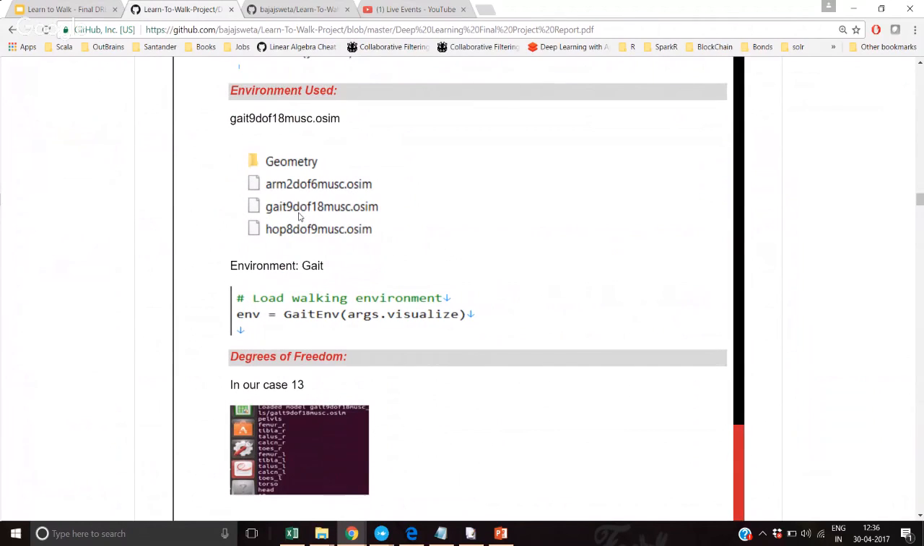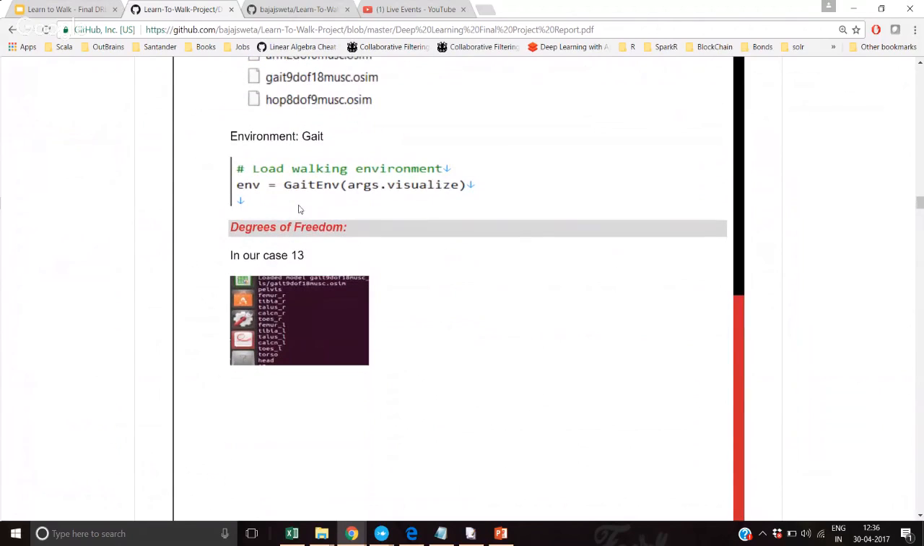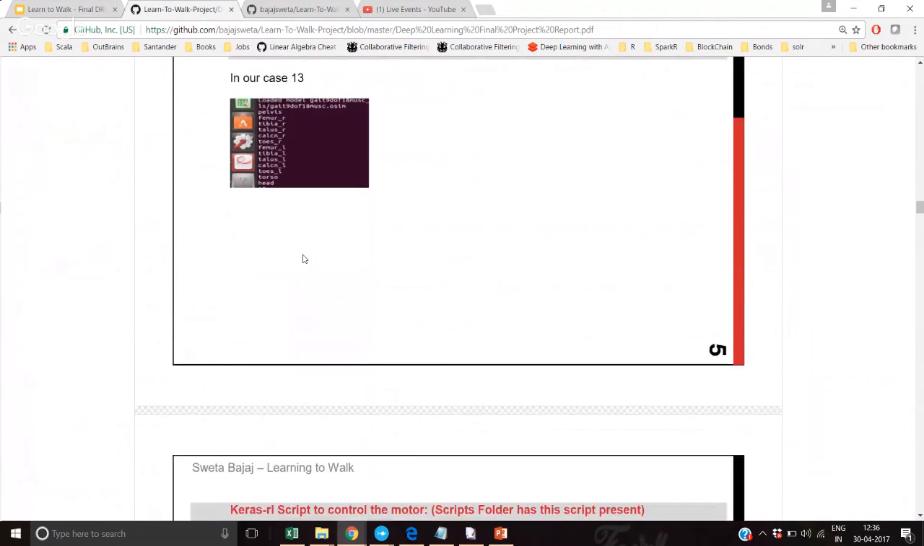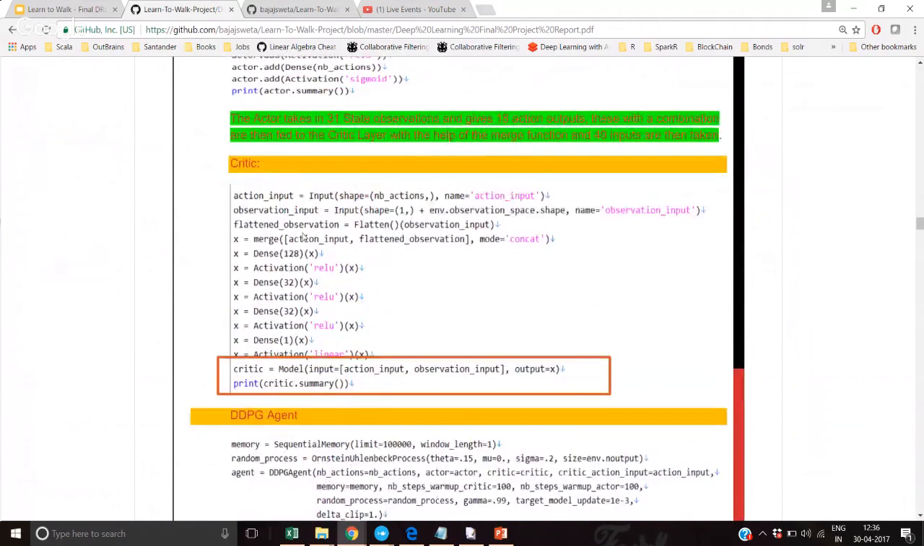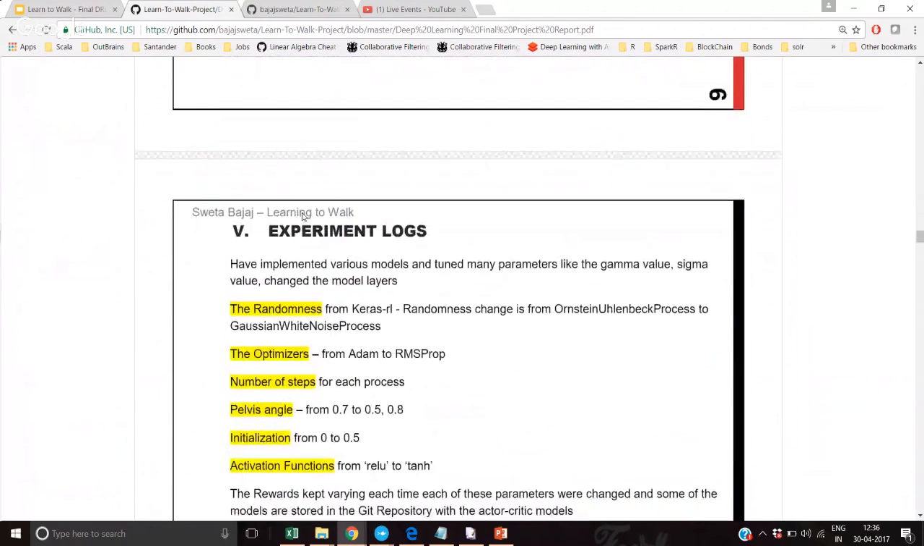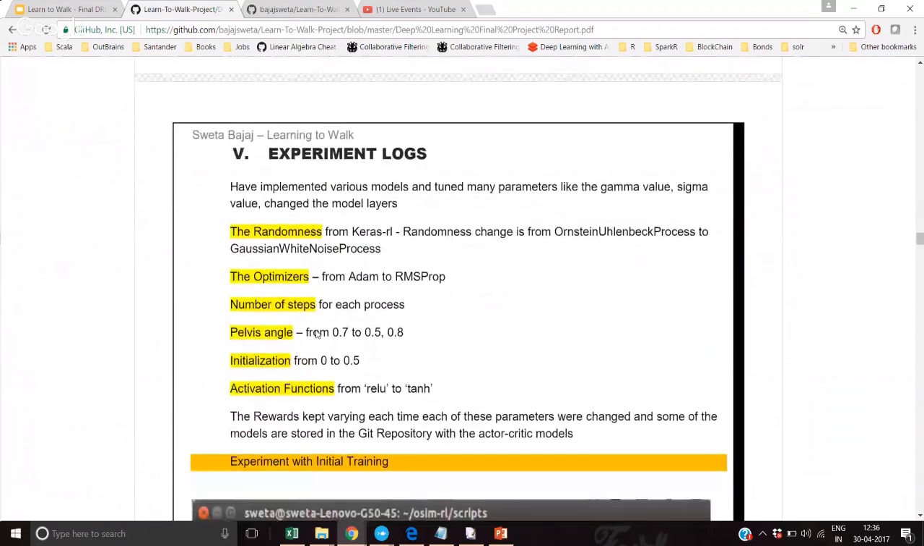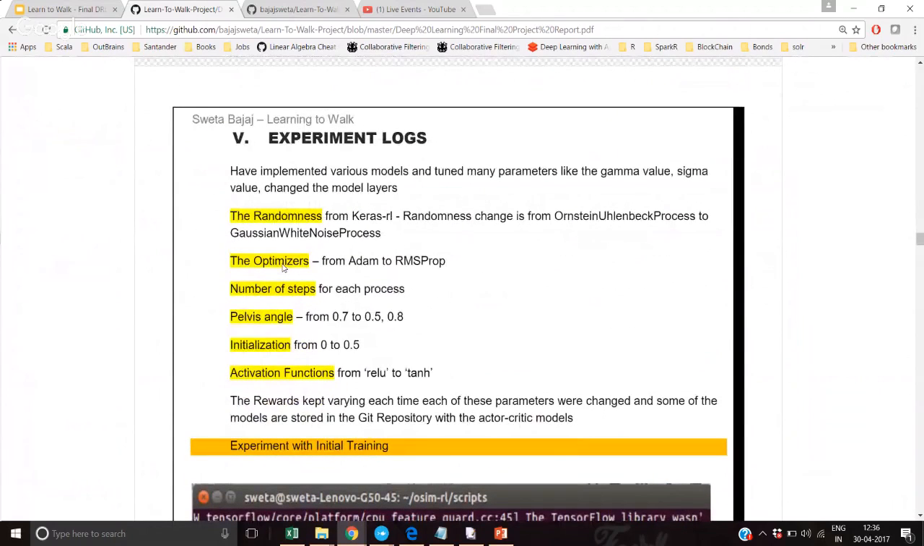9dof18musc.osim model. Once I use the gait environment, this is the actor-critic network that has been shown, and all the experimental logs have been put here. I've tried changing the optimizers from Adam to RMSprop. The only reason for using this was because I know it differs on how the processing takes place based on the learning rate.